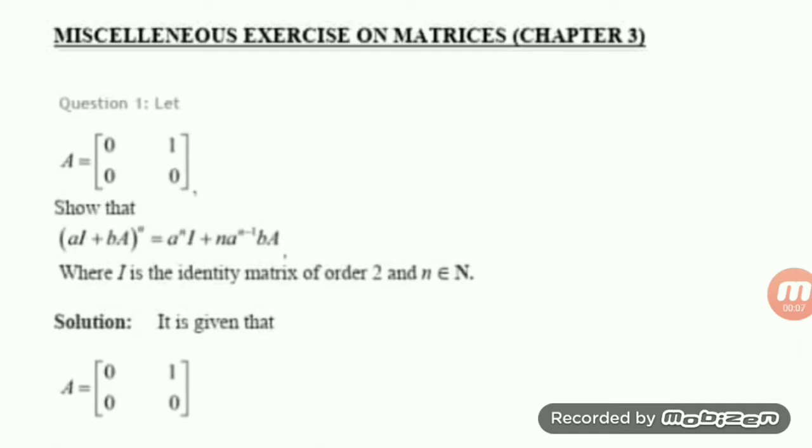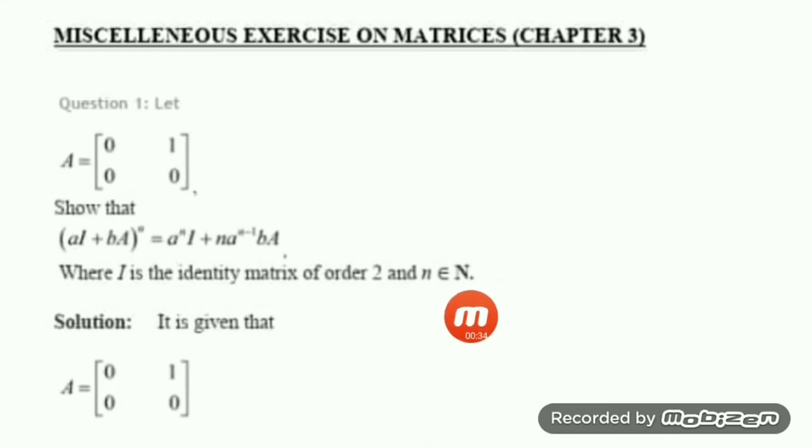Your first question is: let A be the matrix with first row 0, 1 and second row 0, 0. Show that (aI + bA)^n equals a^n I + n a^(n-1) b A, where I is the identity matrix of order 2 and n belongs to the natural numbers. That means you have to prove this result for any natural number.